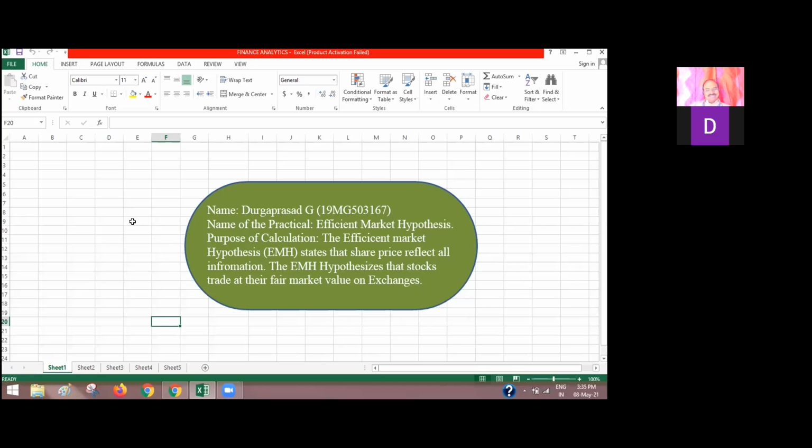Recording begins. Good afternoon. I am Durga Prasad. My practical is on the efficient market hypothesis. The purpose of the calculation is the efficient market hypothesis. The hypothesis states that share prices reflect all the information, and the efficient market hypothesis helps trade at their fair market values at the exchange.